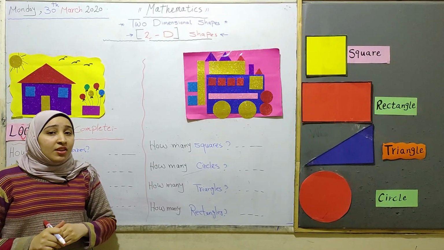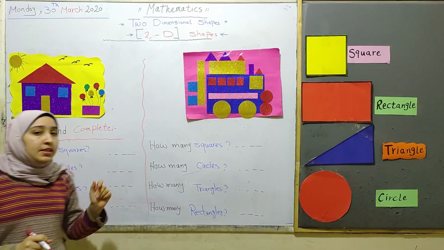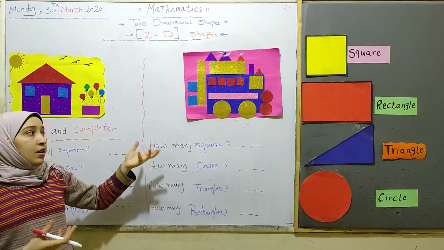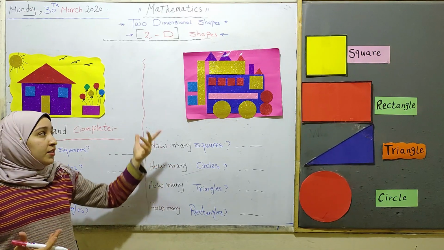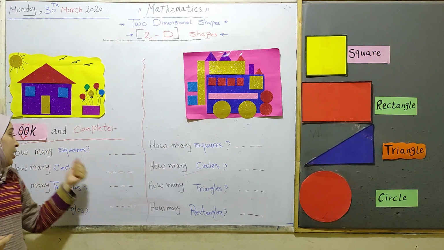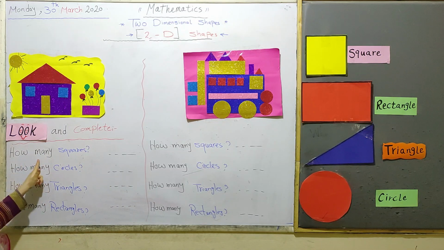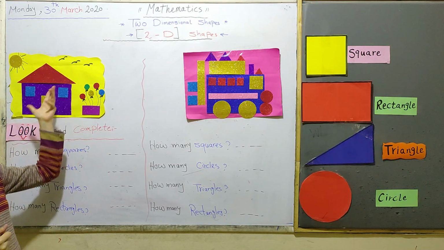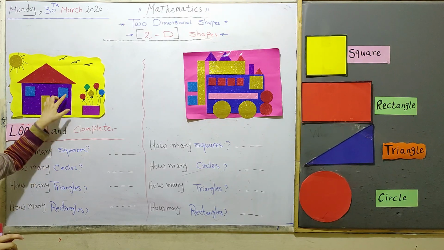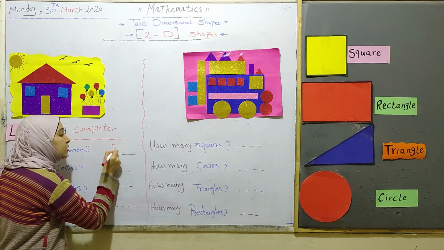Okay, Junior 1, now it's time to solve this exercise with me. I have here 2 pictures and I want you to deduce how many shapes there are in these 2 pictures. So look and complete. First question: how many squares? Let's count squares in this picture. So I have 1, 2. Are there any other squares here? No, so I have 2 squares. So I write 2.